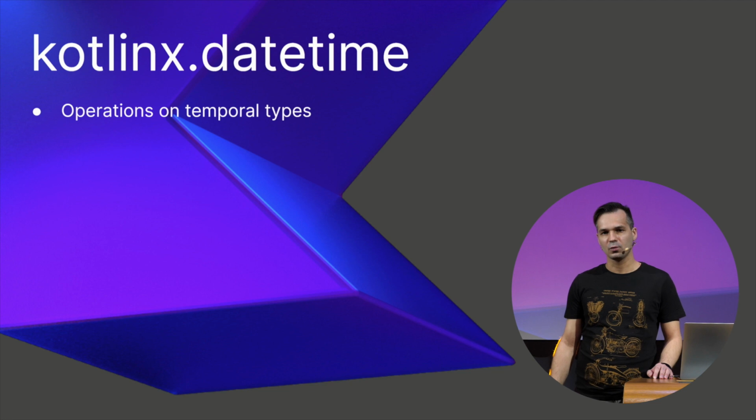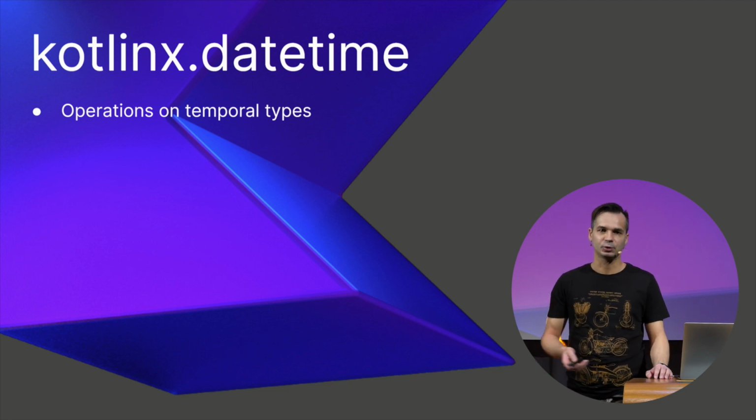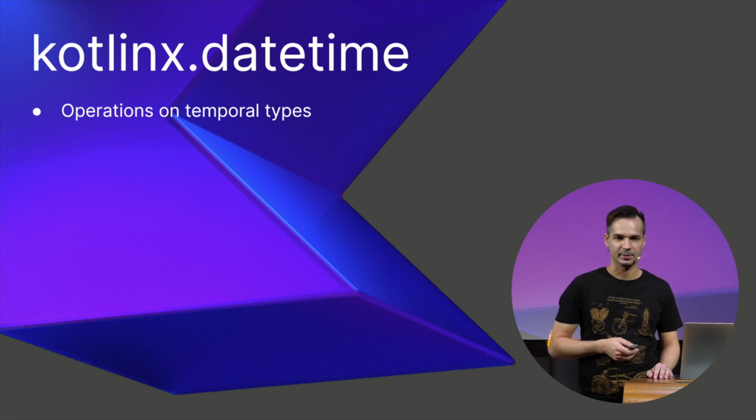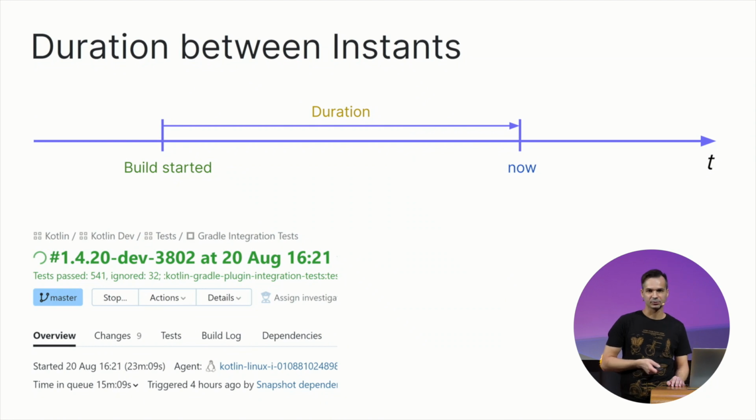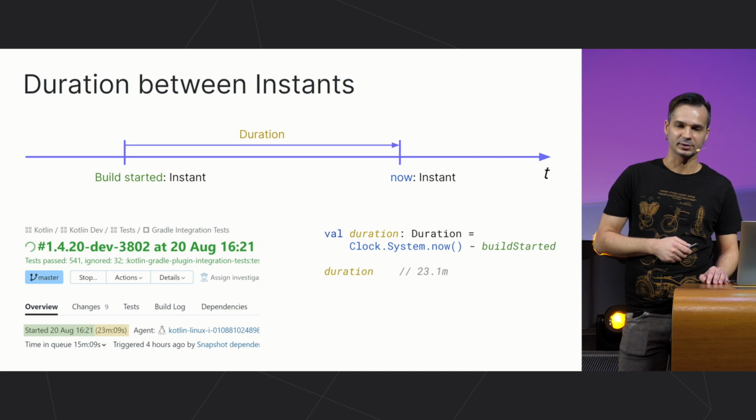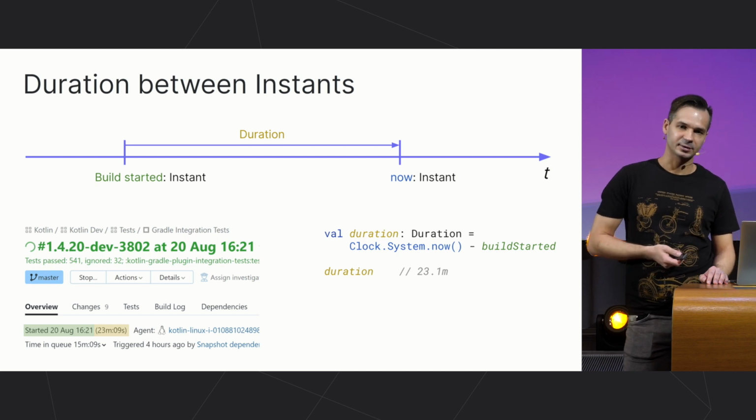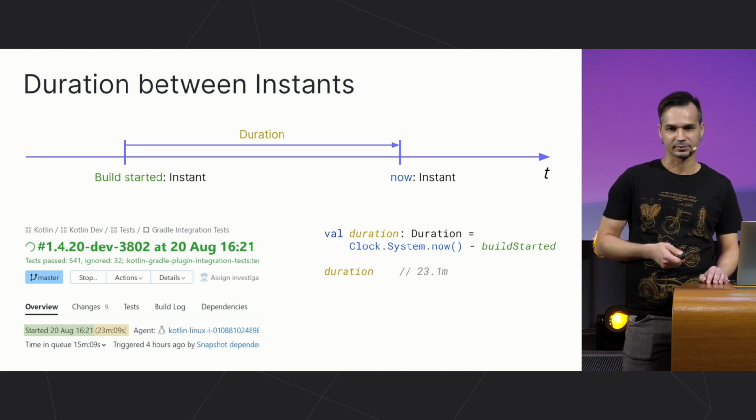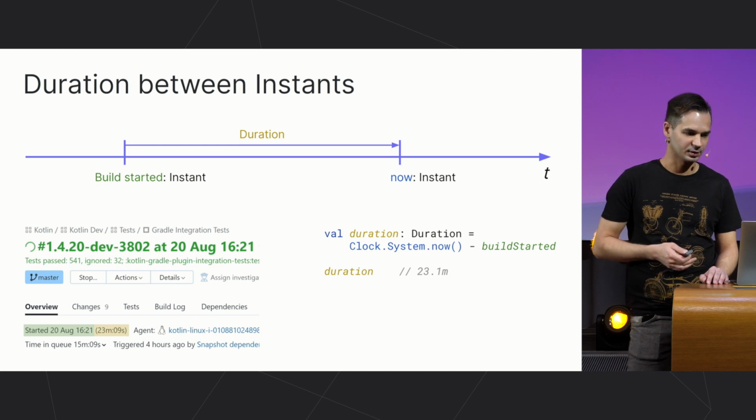Now, when we know when to use each type, let's see what useful operations we can do with these types. Here we have a build running on a continuous integration server. It started at some particular instant of time and lasts for some duration, and we want to find this duration to show in the UI. We can represent the moment the build started as an instant, get the current instant, and just subtract one from another, and get a duration between them as the result.